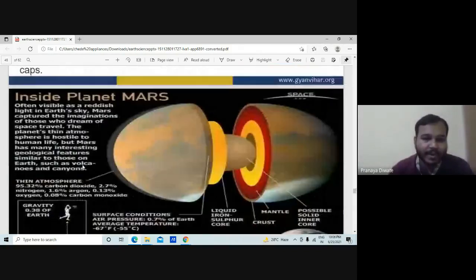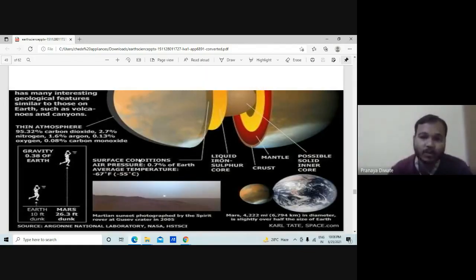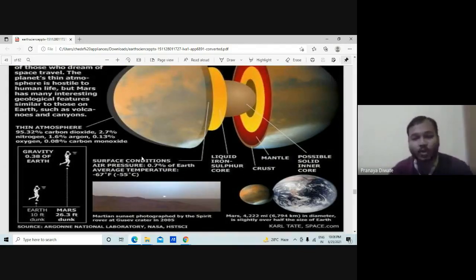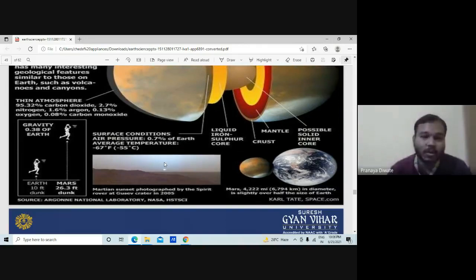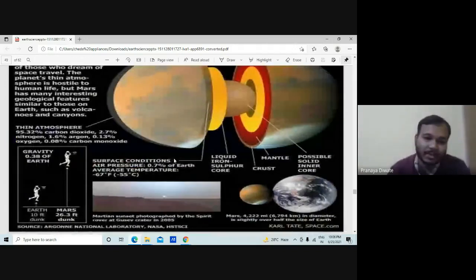Inside planet Mars, the gravity is again 0.38. In some videos of astronauts who visited, they seem to be jumping on the surface, as in the photos we can see. This is about Mars.